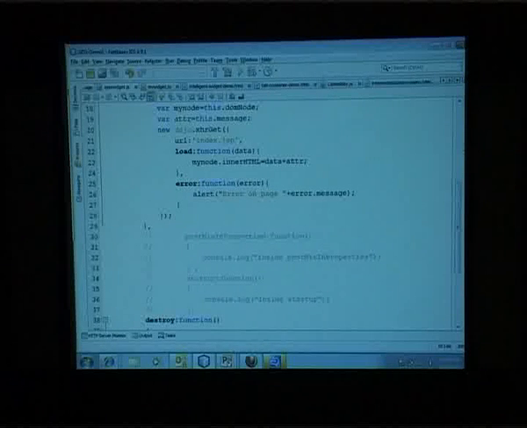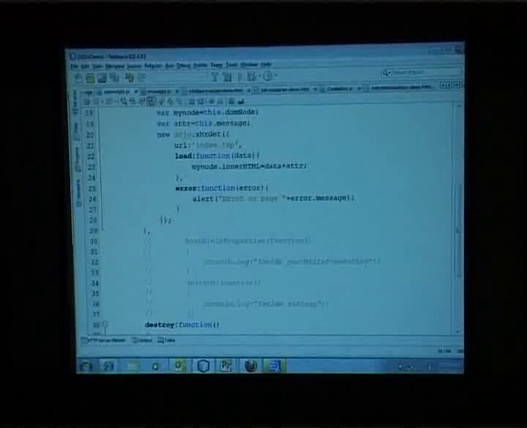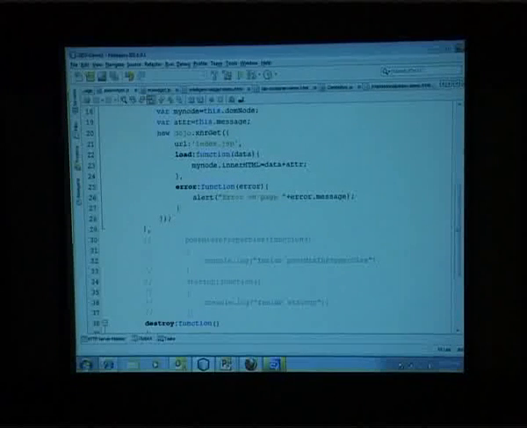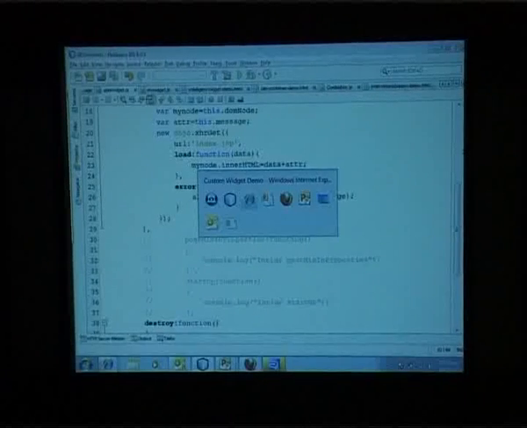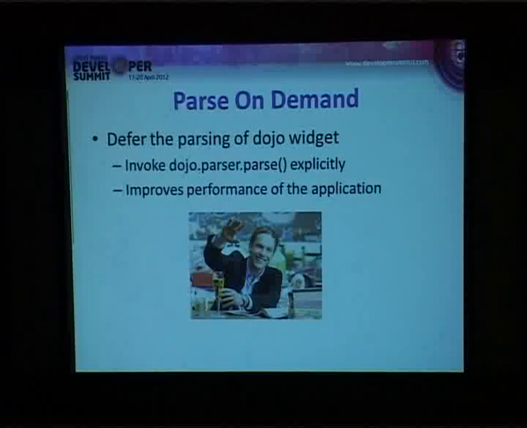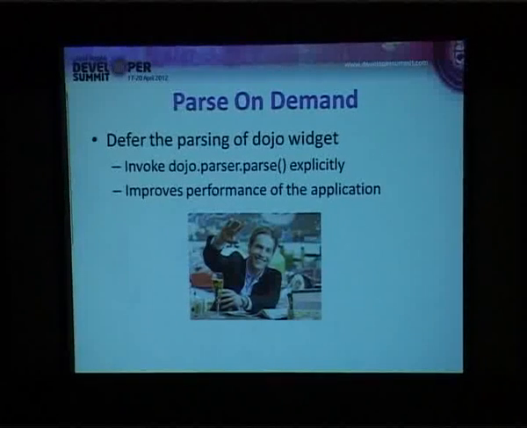So Cisco is one such site which is using Dojo extensively, wherein it is completely built upon the intelligent widget support of Dojo. So let us move on to some of the performance related things when it comes to Dojo.